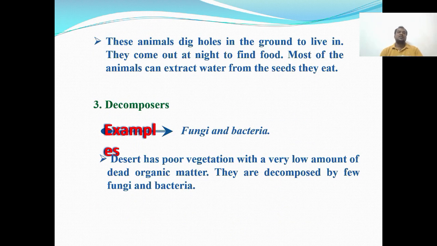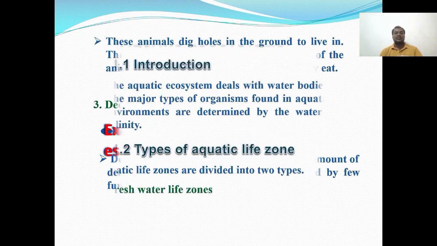Then these animals dig holes in the ground to live in, and they come out at night to find food. Most of the animals can extract water from the seeds they eat. Then decomposers. Desert has poor vegetation with a very low amount of dead organic matter. They are decomposed by few fungi and bacteria.